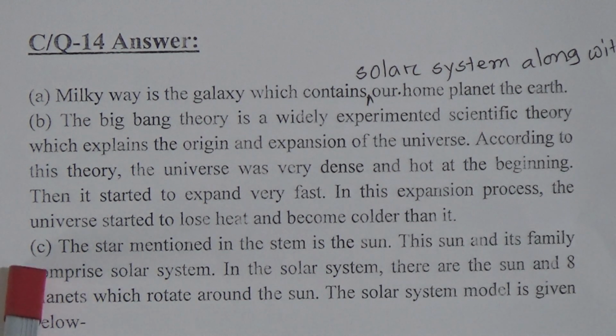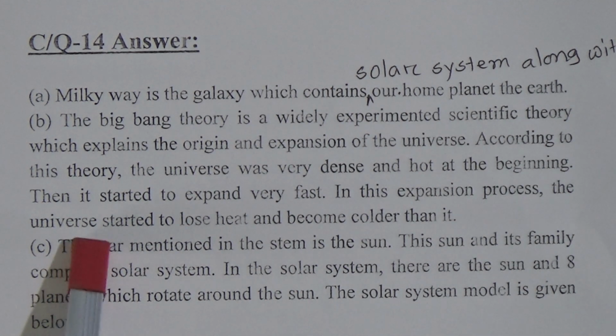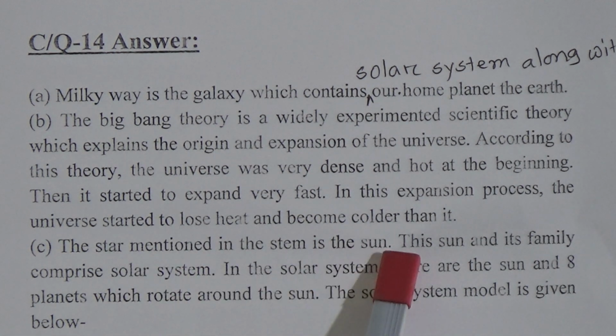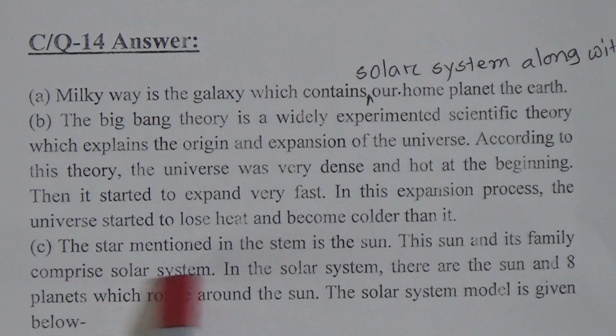Now come to the C. Make the model composed of the star mentioned in the stem. Dear students, in the stem as a star there is mentioned solar system, that means sun, and sun has the solar system as its family. The star mentioned in the stem is the sun. The sun and its family comprise solar system.